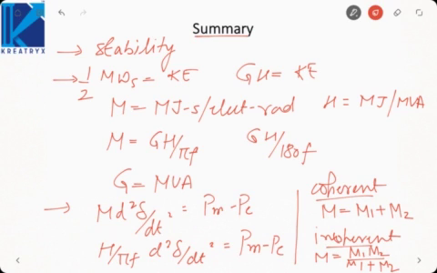So these are the general concepts of a synchronous machine that will be used when we will be dealing with steady state and transient stability. In this unit we will only cover the steady state and transient stability. Other stabilities are beyond the scope of the GATE course. So we will use these concepts in the coming lectures.